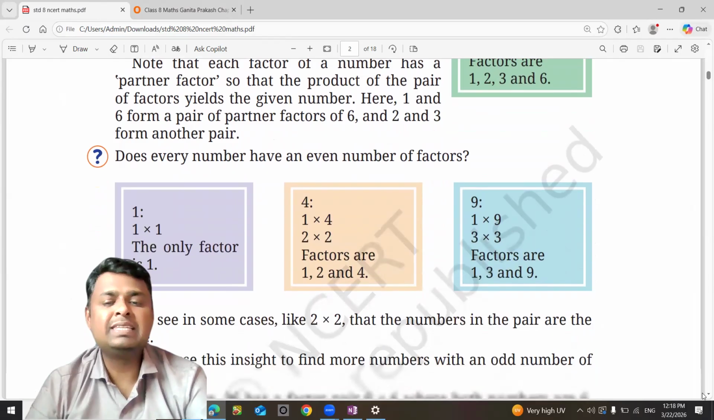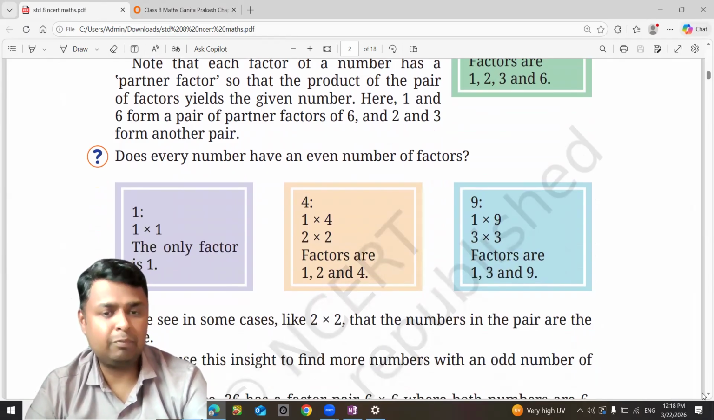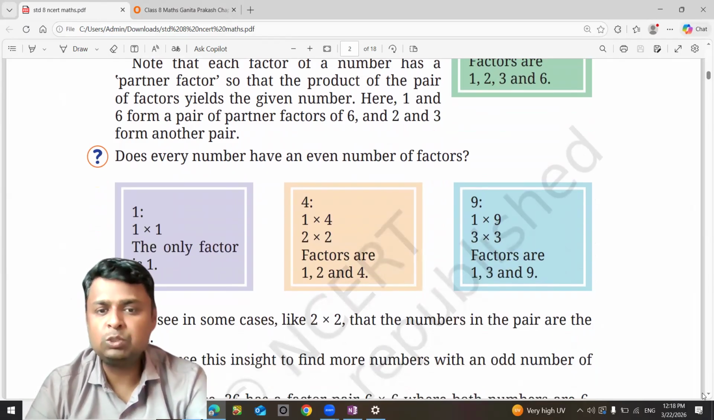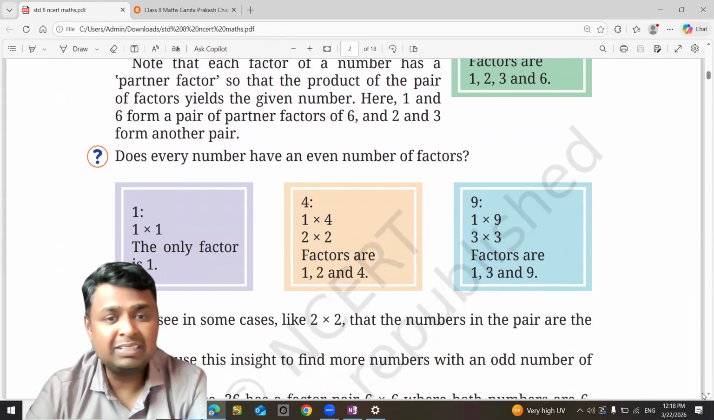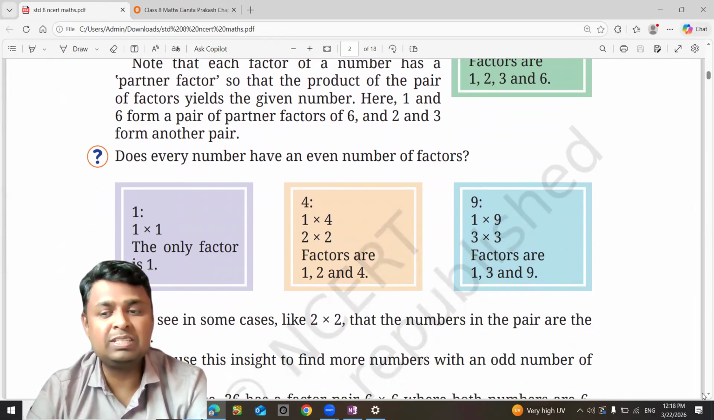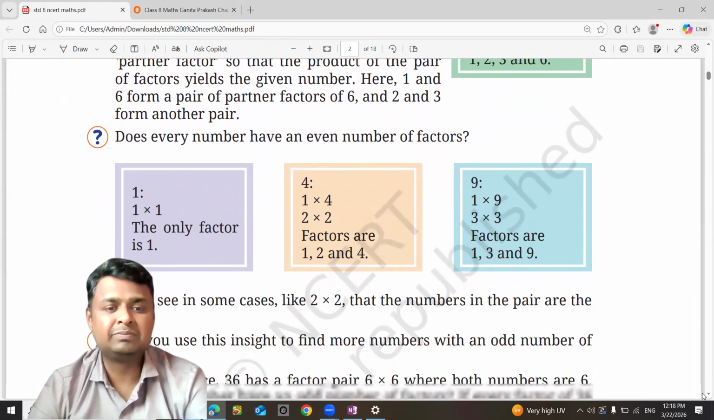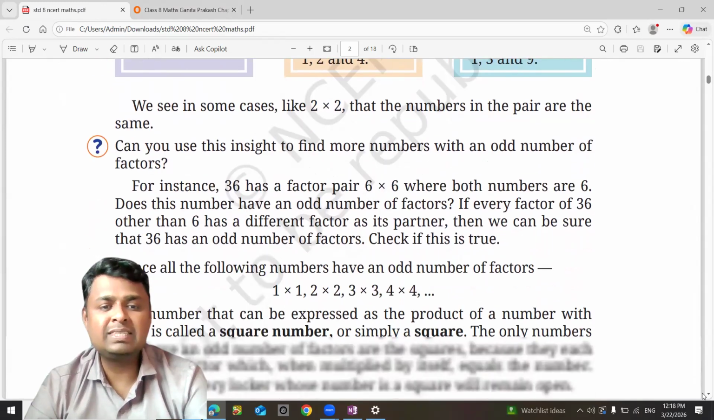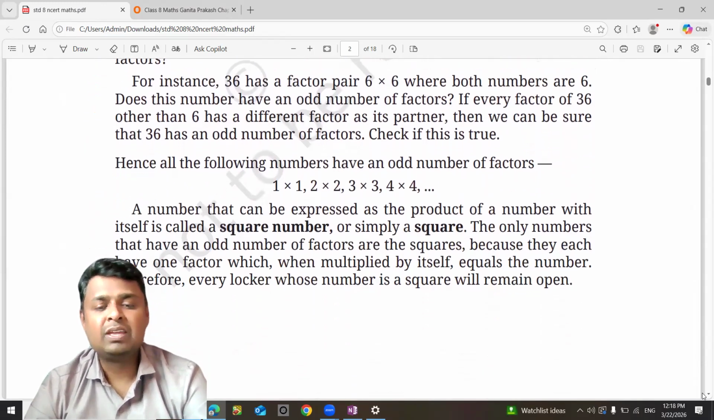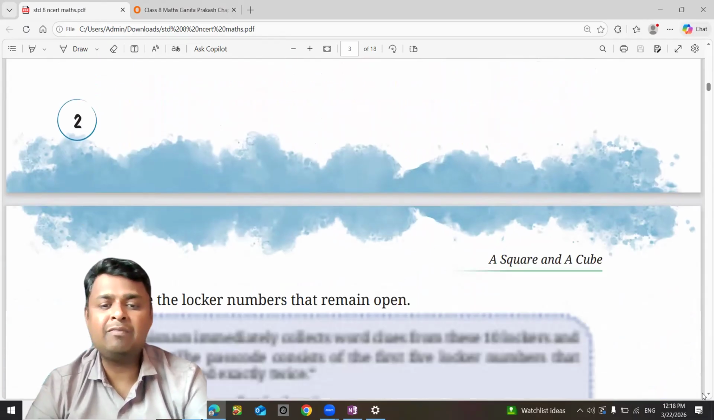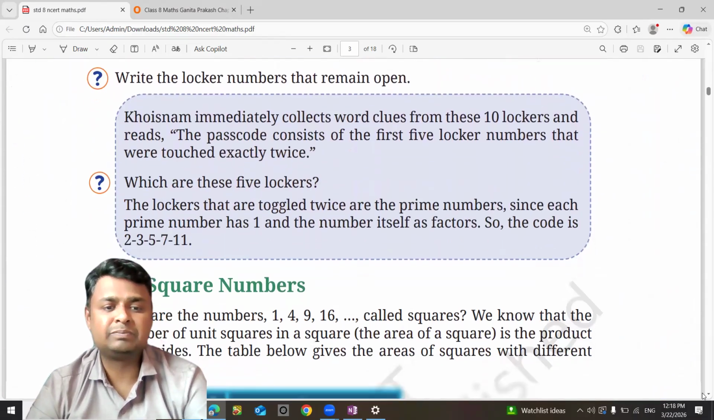You can see some other examples here. Number 4: 1 into 4 and 2 into 2. Now the factors here are 1, 2 and 4. So these are an odd number of factors. Likewise, you can see some numbers have an even number of factors and some have an odd number of factors.